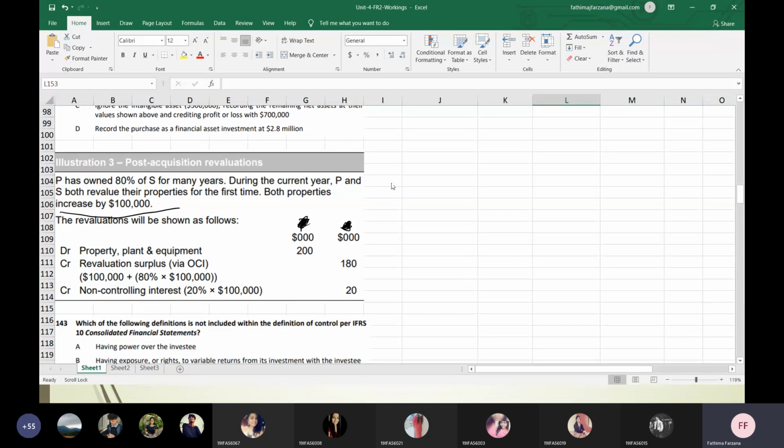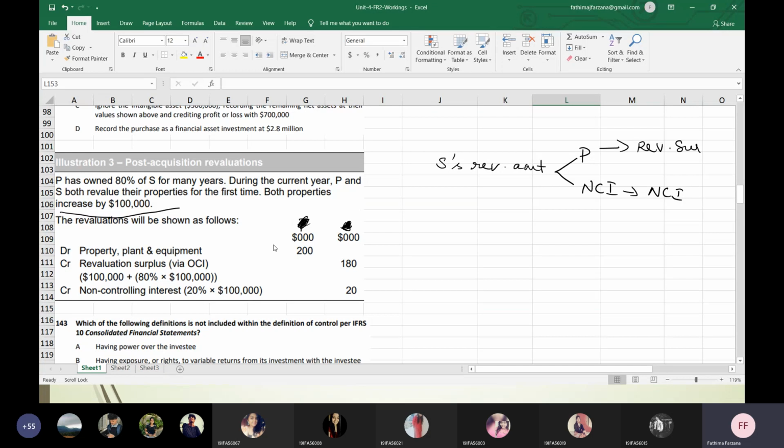So I'll just explain it here. Just now we discussed that if the subsidiary's revalued amount is shared between parent and non-controlling interest, the parent share will be taken to revaluation surplus, and the non-controlling interest amount will be taken to non-controlling interest.